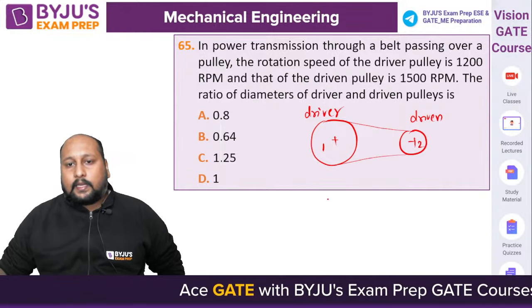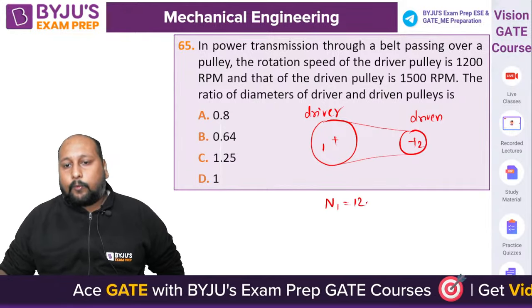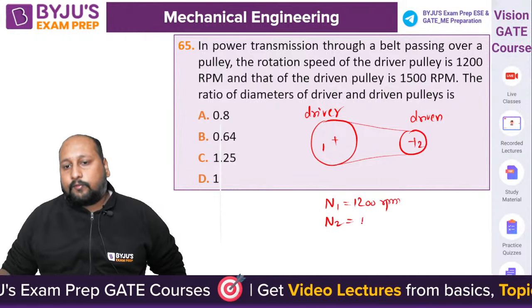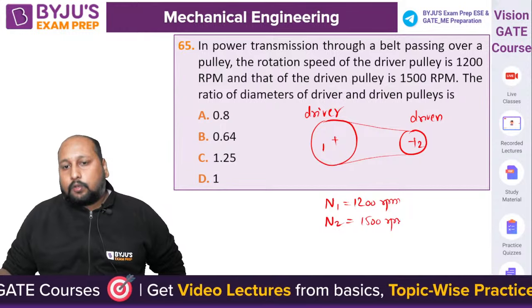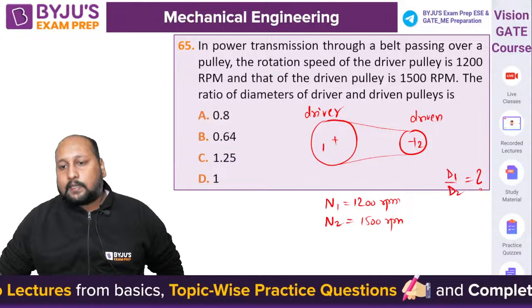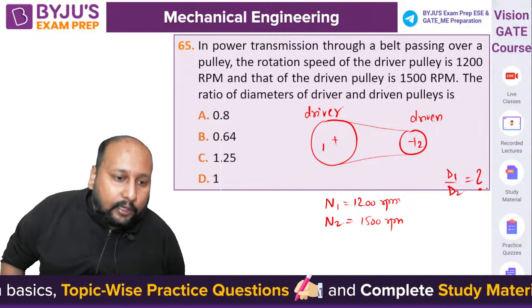So N1 is equal to 1200 rpm and N2 is equal to 1500 rpm. What is the ratio of the diameter of the driver to the driven? D1 by D2 ratio they are asking. A, B, C or D.